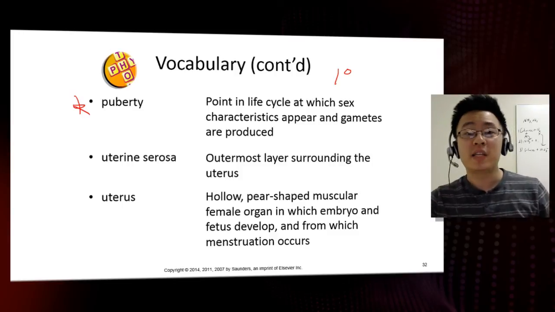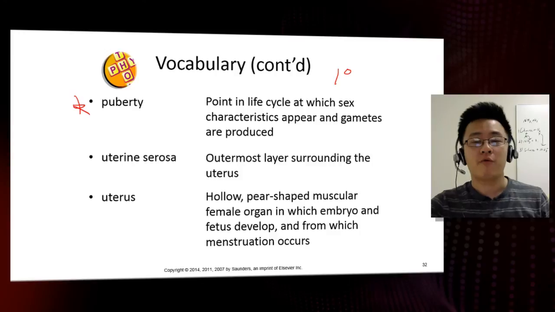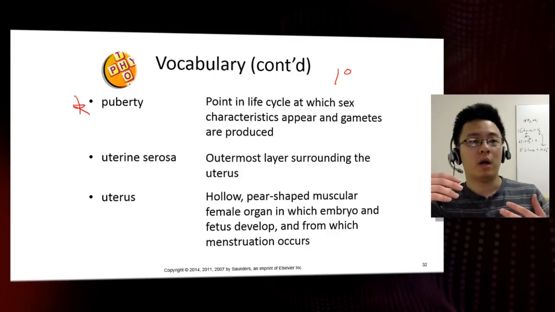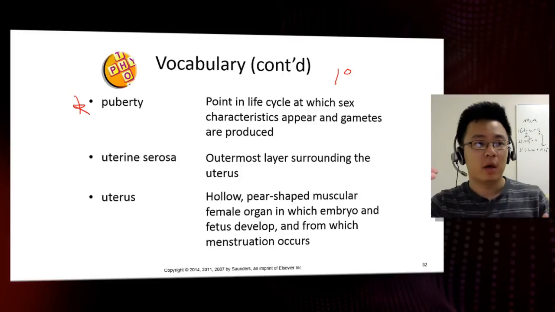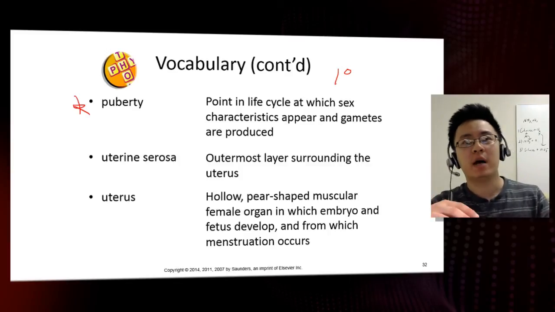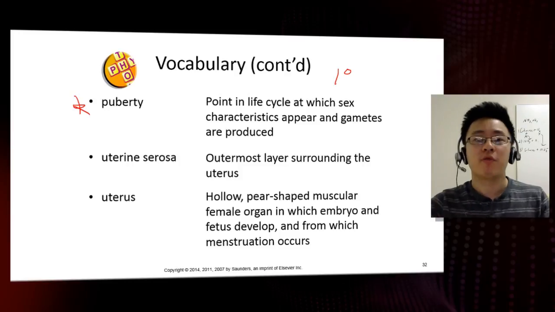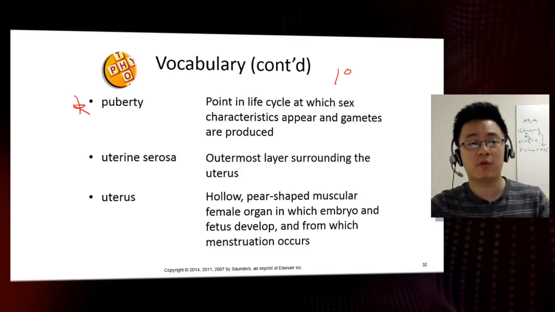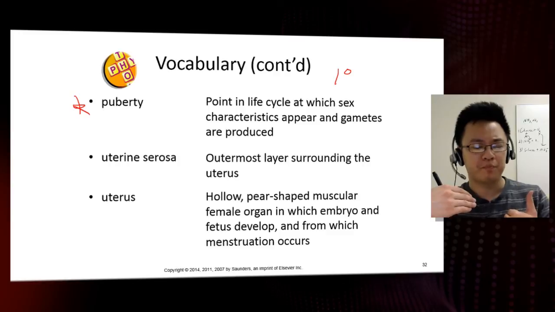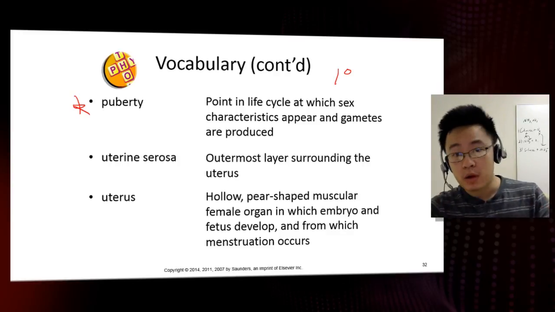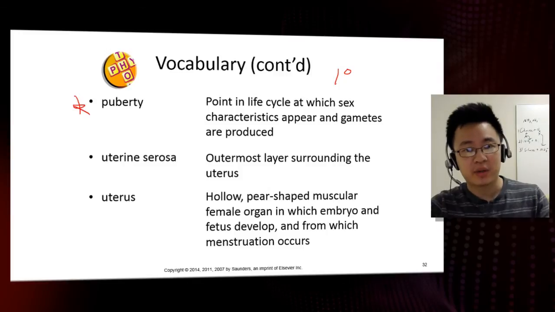Okay, versus secondary sexual characteristics are, for example, in men, the beard, or more pronounced muscular development, also the deepening of the voice, and hair in the axillary armpit regions as well. Those would be secondary sexual characteristics there. For women, there are also secondary sexual characteristics. For example, the development of the breast, the development of the voice changes as well. Also, many others as well. So there are those primary and secondary sexual characteristics.